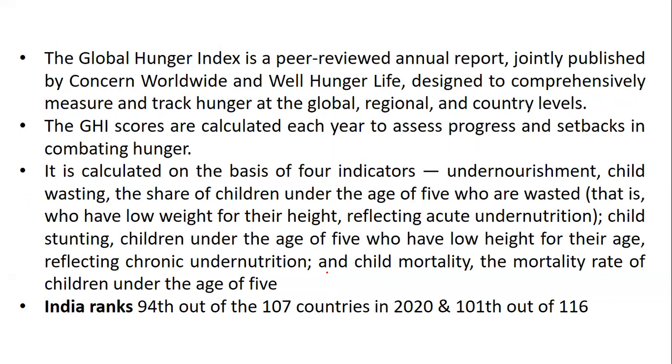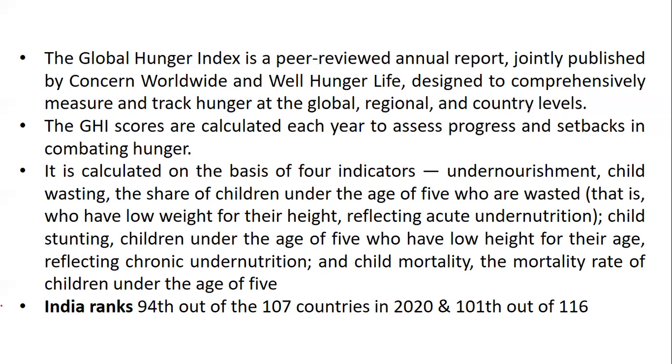So this can be one of your points also, which you have to keep in mind very well. It is calculated on the basis of four indicators: undernourishment; child wasting, the share of children under the age of 5 who are wasted, that is, who have low weight for their height, reflecting acute undernutrition; child stunting, children under the age of 5 who have low height for their age, reflecting chronic undernutrition; and child mortality, the mortality rate of children under the age of 5. So these are the four parameters.